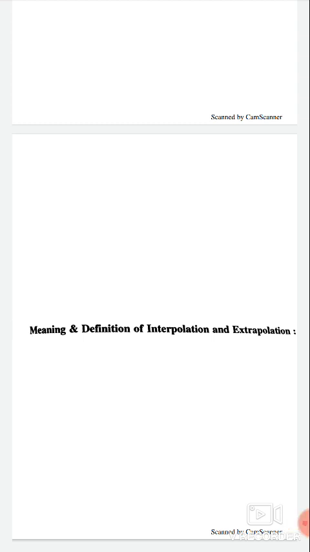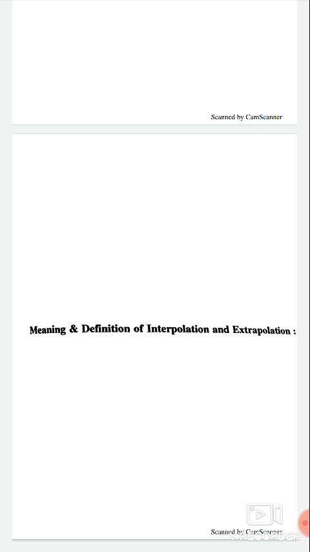Meaning and definition of interpolation and extrapolation. When, on the basis of the given data, some unknown value in between the data series is estimated by some special method, it is known as interpolation. If the unknown value is estimated for a period outside the given series, it is known as extrapolation.